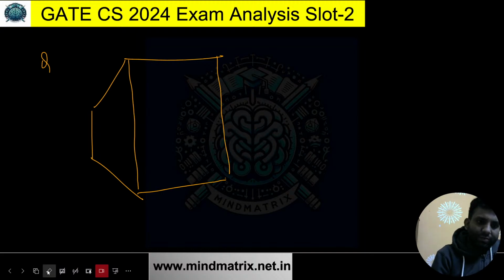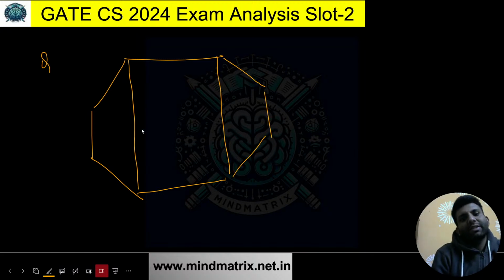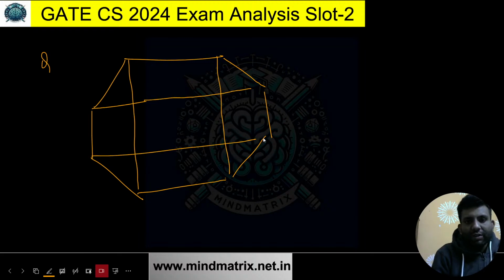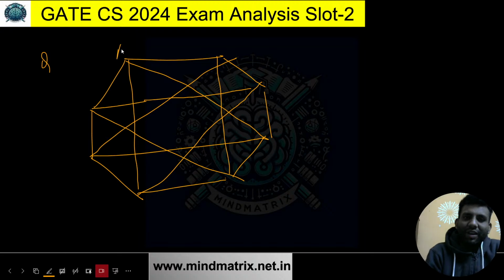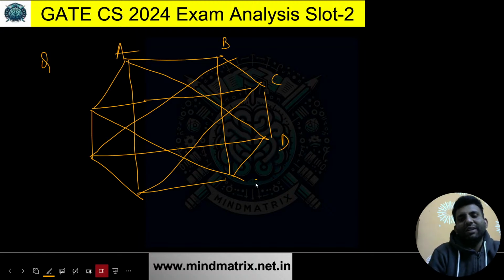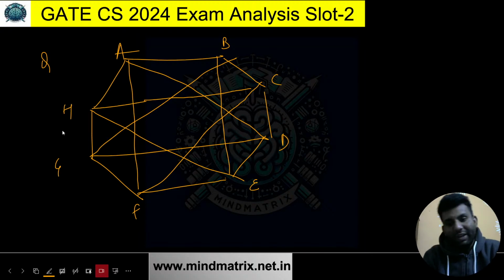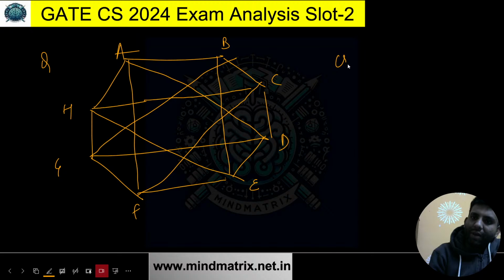Yes, so it has to be something like this, and then we are having something like this. Apart from that, we are having it like this, this, this, and this. So this was a complicated graph you can see over here. A, B, C, D, E, F, G, H. So we have 8 vertices over here, sorry, not 8 sides, 8 vertices. And then you need to tell the chromatic number.